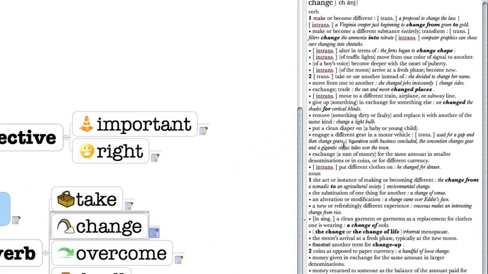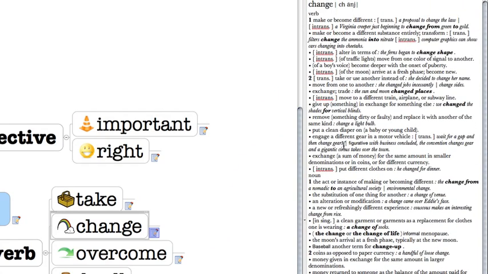Now let's look at change. Change is also another word with a lot of definitions, and the easiest one is to make or become different. I like the picture of the rainbow because a rainbow means that there is change. When rain comes, rain changes the environment, it changes the weather, and so when you see a rainbow, you know that change has happened.